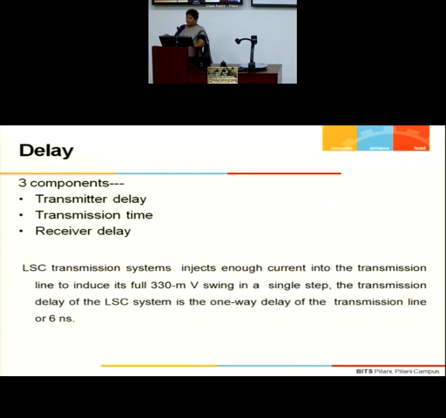Okay, so how do you model your wire? It's a lumped C or lumped RC, or it's a distributed RLC. Depending on that modeling, we will be calculating our delay component. Here, if it is current mode, what you are injecting is a current signal. If it is voltage mode, what you are injecting is a voltage signal.